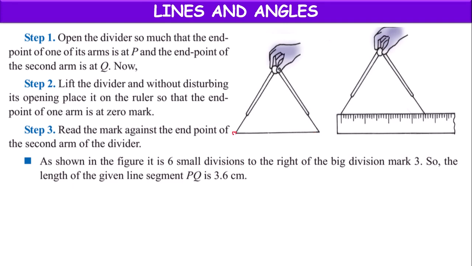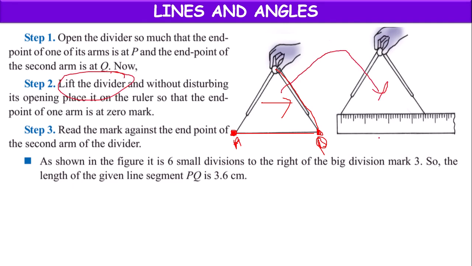Now we have to keep one end point of the divider on one end point of the line, and stretch the other arm such that the other end point points exactly to the other end point of the line segment. Suppose this is P, this is Q. Now this is the length of the line according to the divider. Now we are lifting the divider without disturbing it.